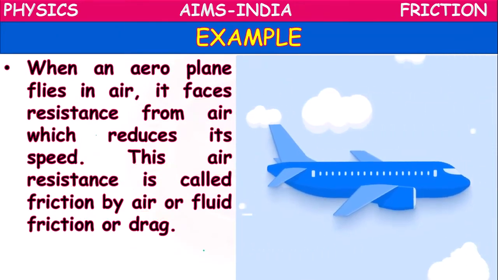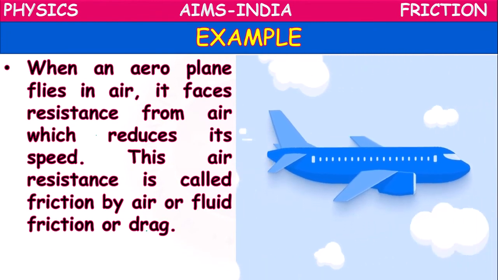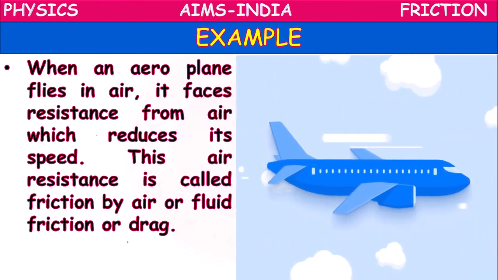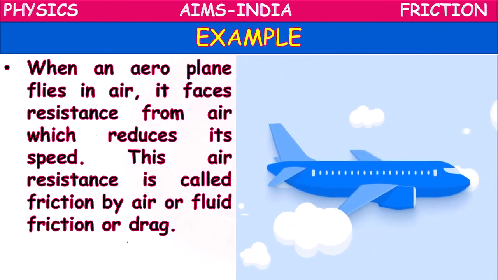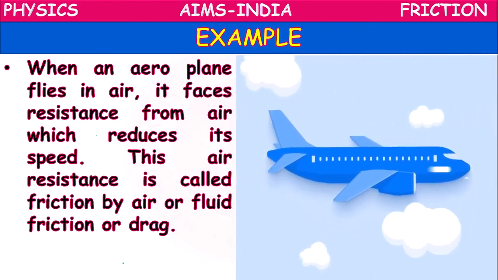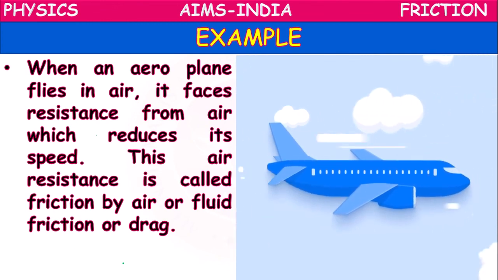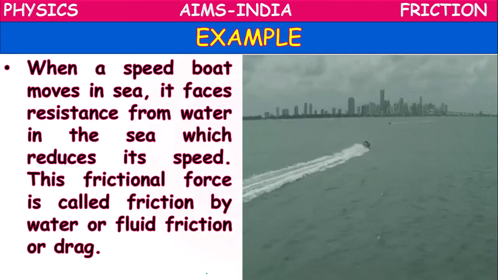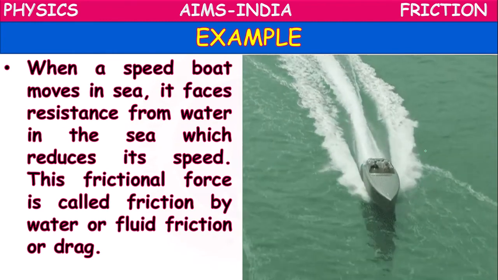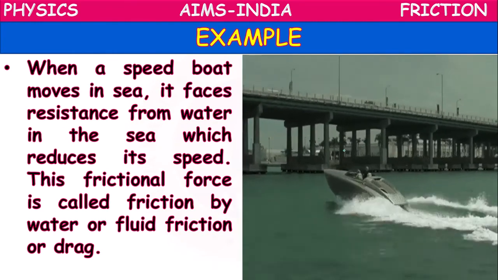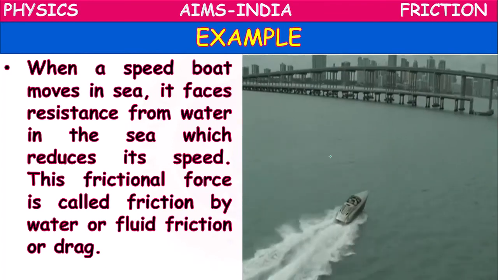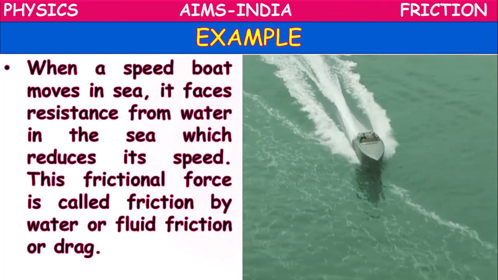For example, when an aeroplane is traveling in air, it will be opposed by air resistance. That is called fluid friction by air or drag by air. When a speedboat is moving in water, its speed will decrease because of the water. That is called fluid friction, frictional force by water, or drag.